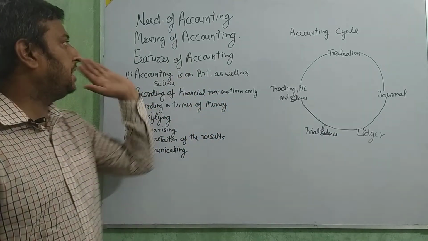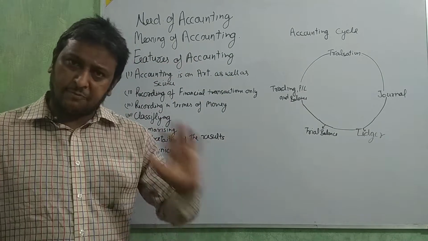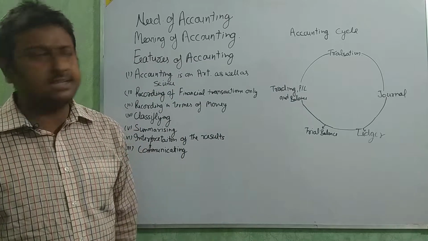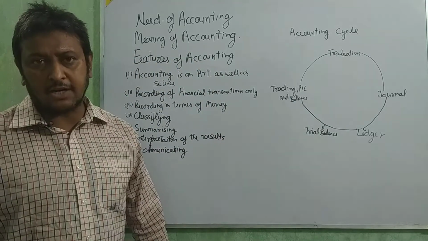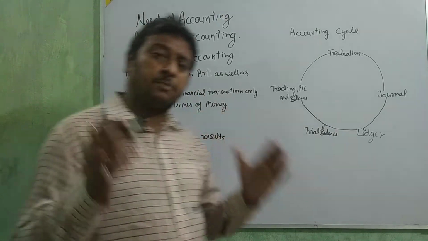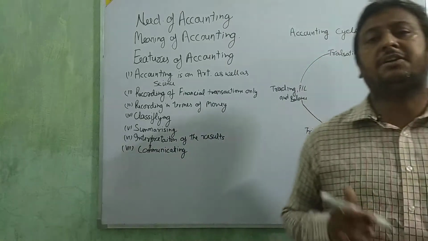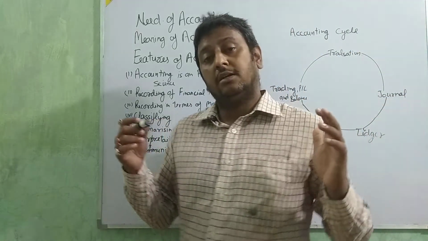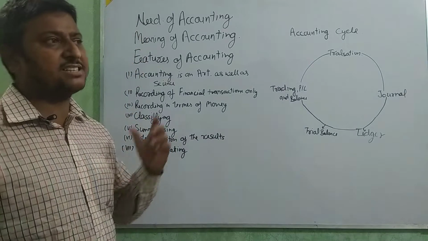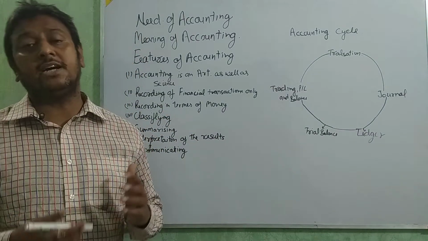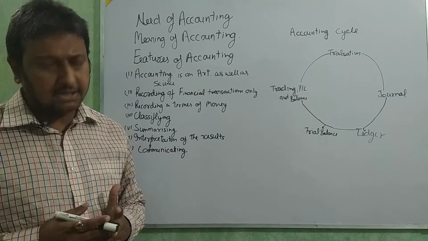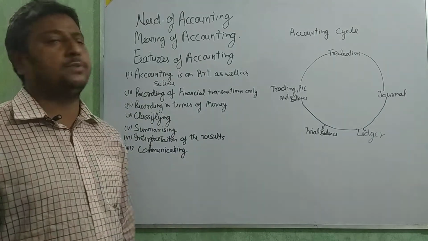Meaning of accounting and need of accounting are clear. The need is to write the different things in a systematic way so that you can easily remember them. Second, the meaning of accounting: accounting is the process in which we take all the transactions and write them in a systematic way in different books, then summarize, classify, and interpret the data. Okay, beta? Now we are going for the features of accounting.